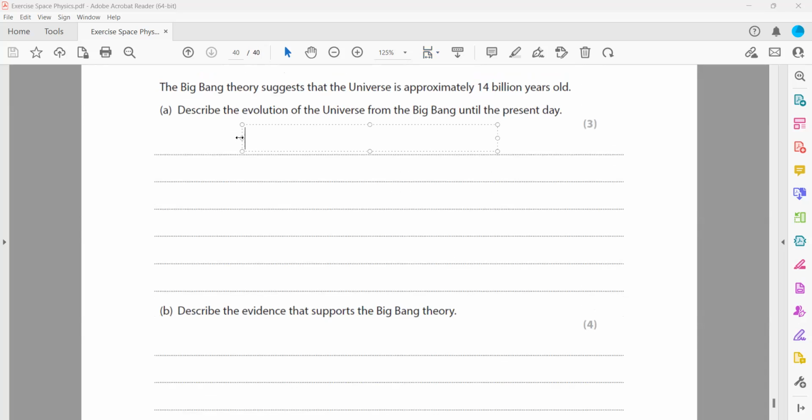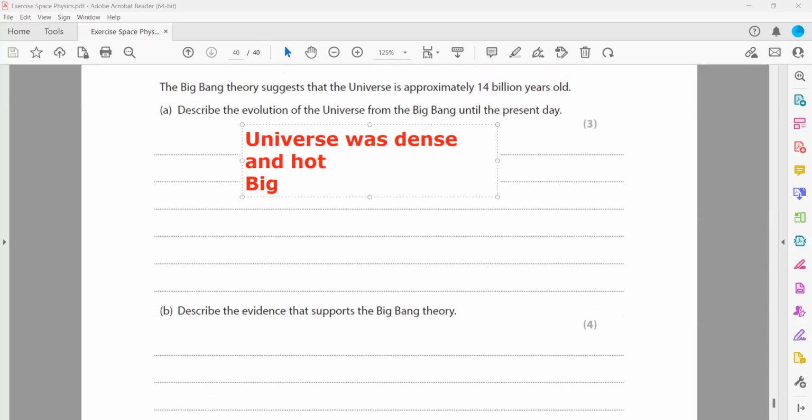So the universe was very dense and hot. At the Big Bang, what actually happened to the universe?